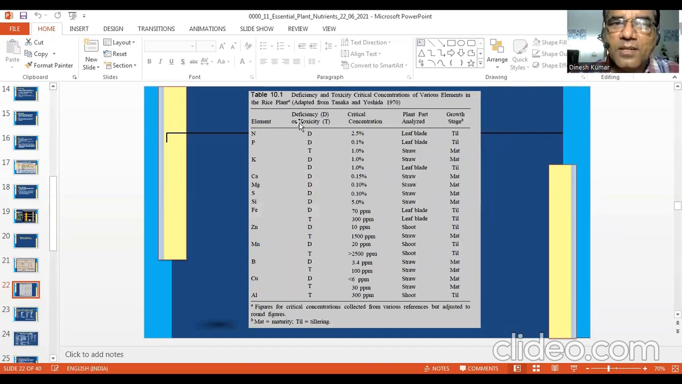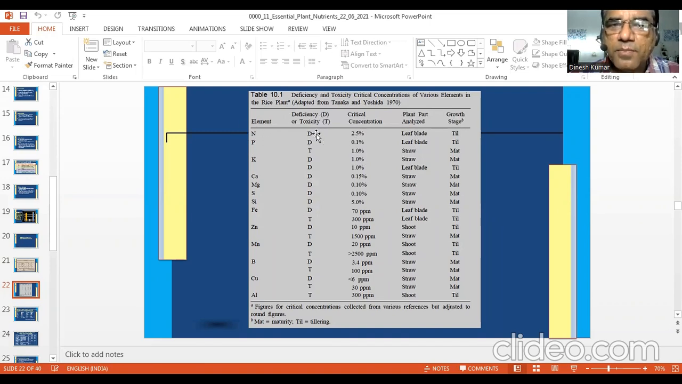So that you can see here. It is deficiency or toxicity. D is for deficiency, T is for toxicity. And critical concentration, you can see these are the values. And plant part analyzed, which plant part was analyzed, and growth stage. So just let us see about nitrogen.